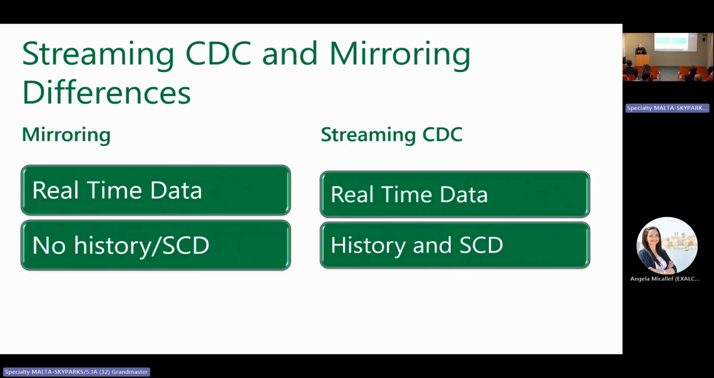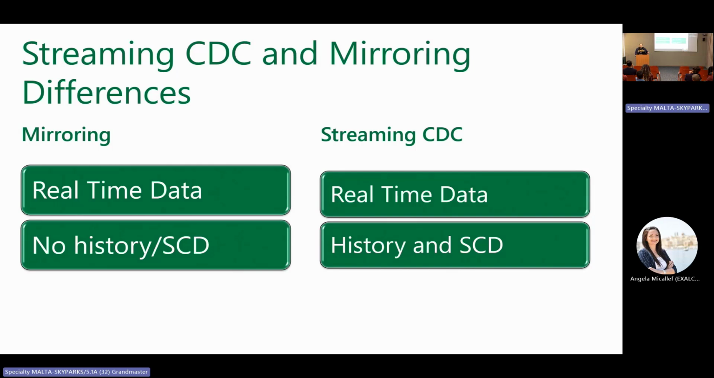Mirroring doesn't provide a history. You can't make an SCD with mirroring. You are mirroring the data, so if an update happens in production, you have the data updated in the analytics. You are mirroring.